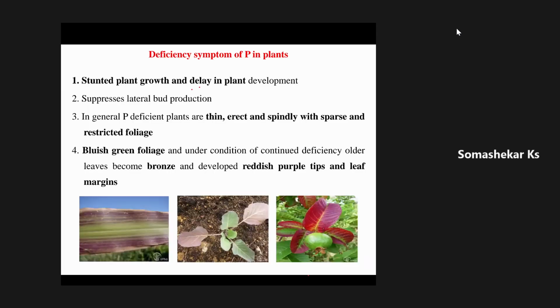Can anyone explain the role of phosphorus in croplands? Bhumika 0036.